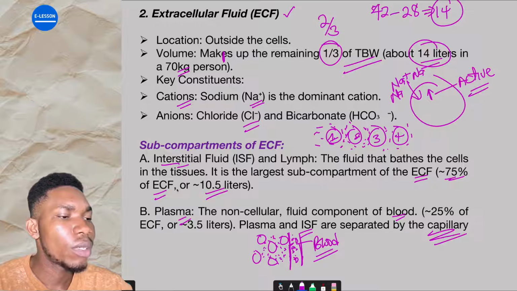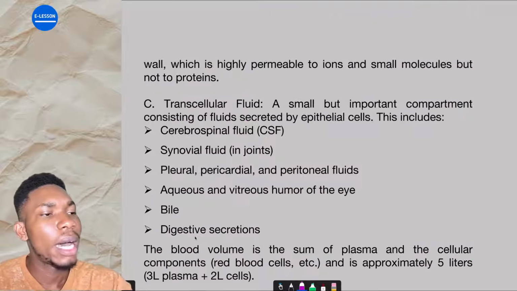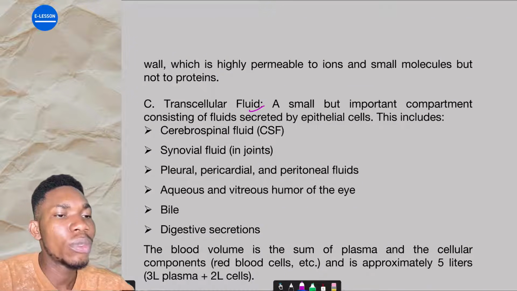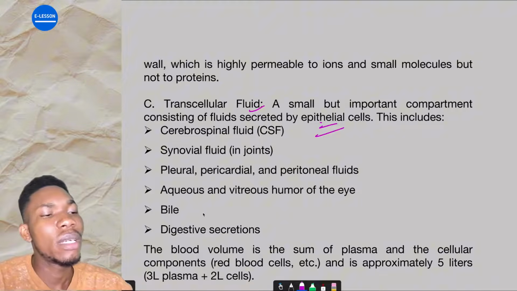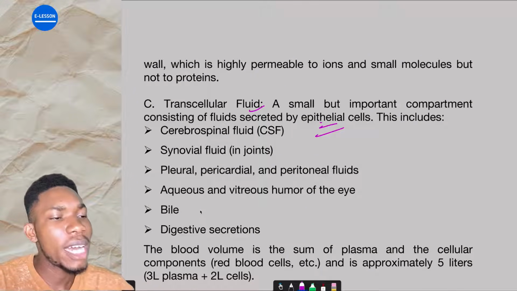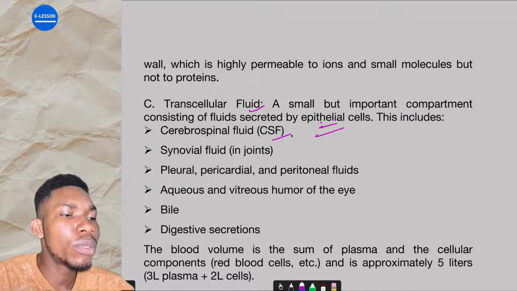So we said components of the ECF: interstitial fluid, plasma, and then we have transcellular fluid, a small but important compartment which consists of fluid secreted by epithelial cells. This includes cerebrospinal fluid. Are you getting it? Synovial fluid in joints.